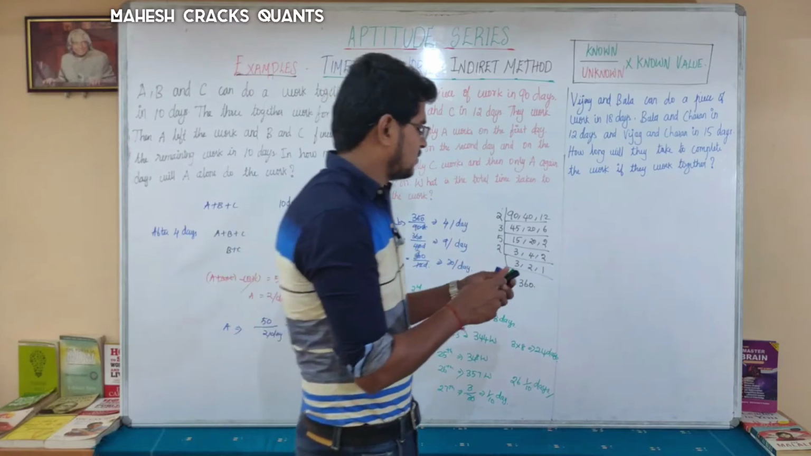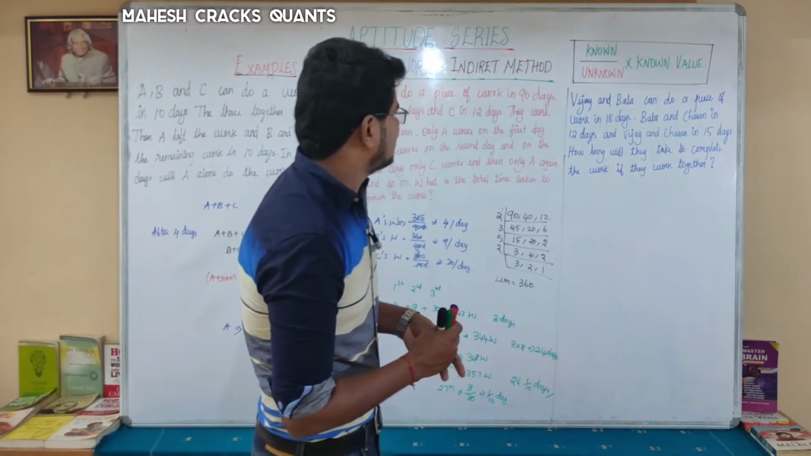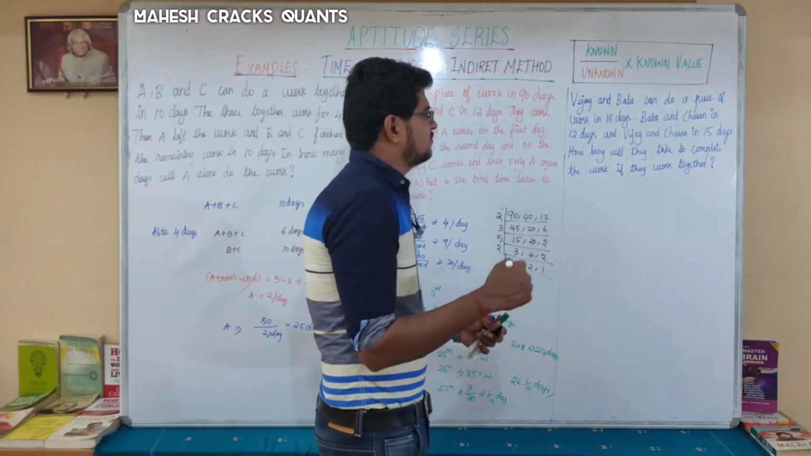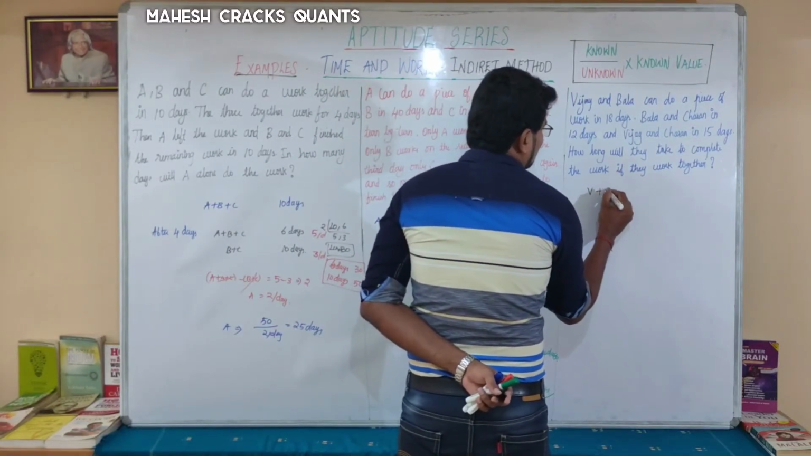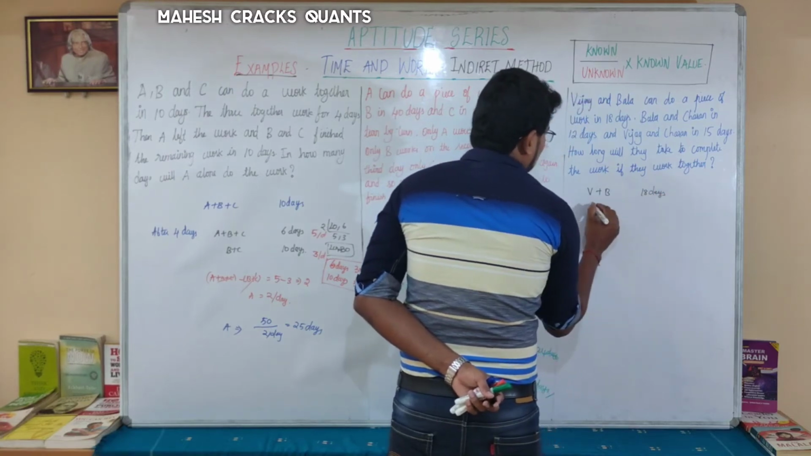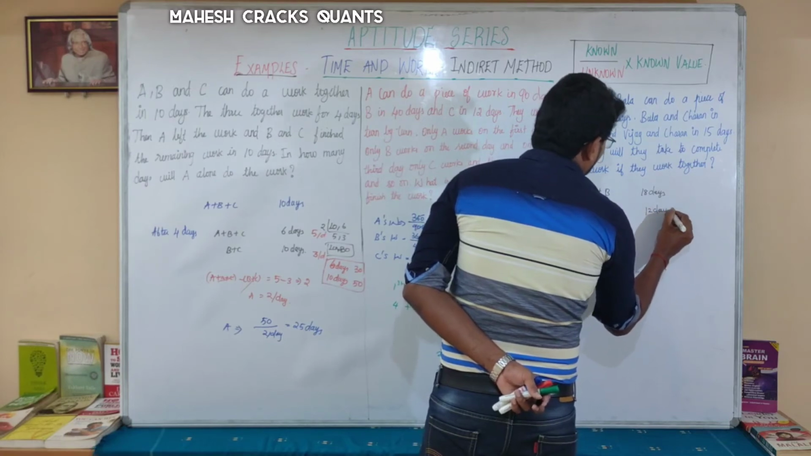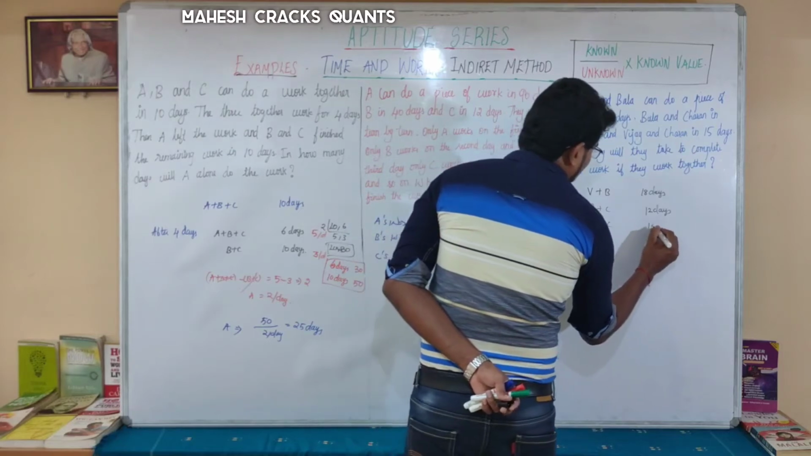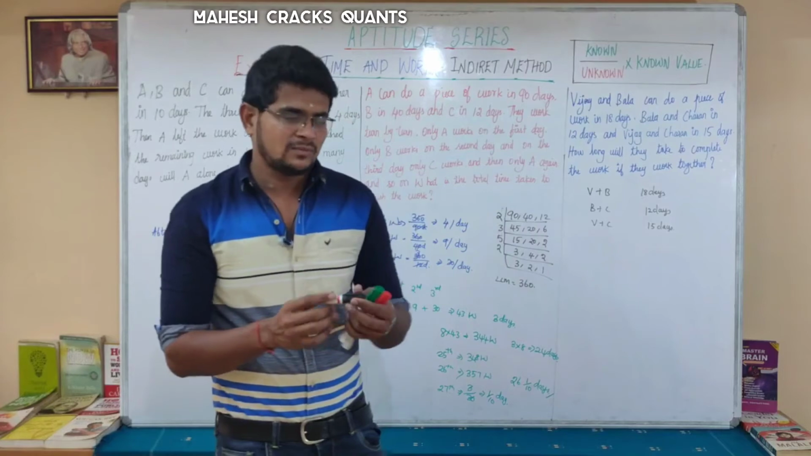Okay, next question and final question. Vijay and Bala can do a piece of work in 18 days, Bala and Charan in 12 days, and Vijay and Charan in 15 days. How long will they take to complete the work if they work together? So Vijay plus Bala takes 18 days, Bala plus Charan takes 12 days, and Vijay plus Charan takes 15 days. Obviously we have 3 values, so we have to find the LCM of these 3 values.